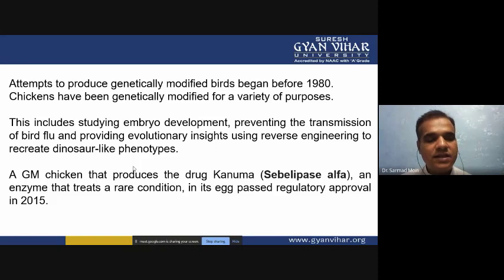When we insert the Kanuma gene into the chicken embryos, the chicken cells produced from the embryo are able to integrate it into the chicken genome, and they are able to produce this Kanuma drug. So in 2015, the FDA, the Food and Drug Administration of the US, approved this Kanuma production through genetically modified chicken.